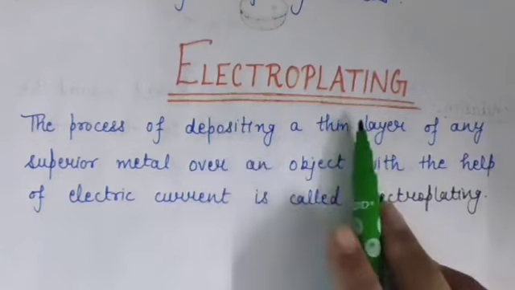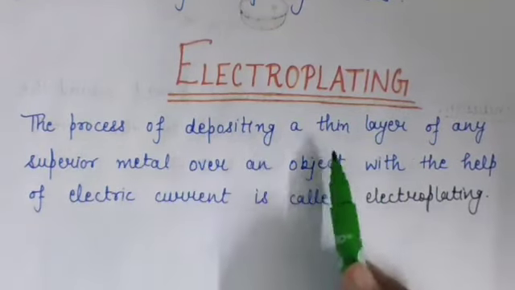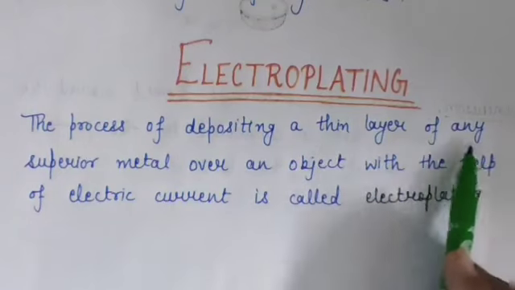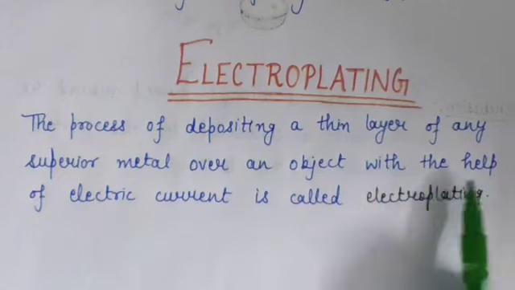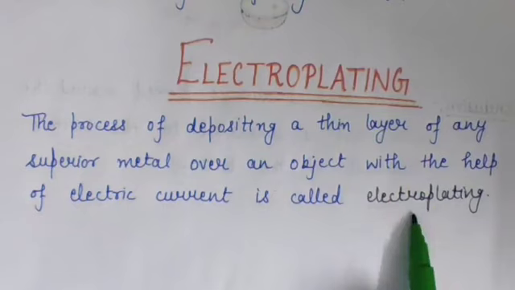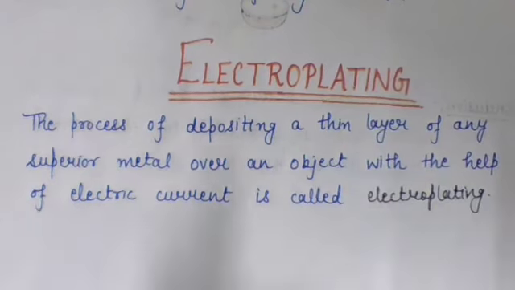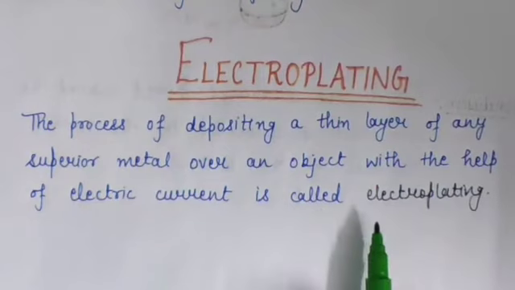Okay, now what is electroplating? The process of depositing a thin layer of any superior metal over an object with the help of electric current is called electroplating. Okay, so for describing electroplating, let us consider an example.